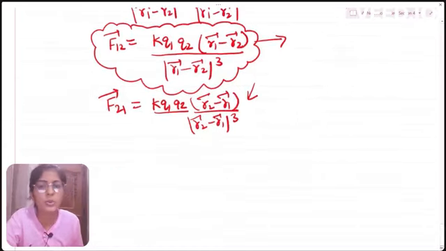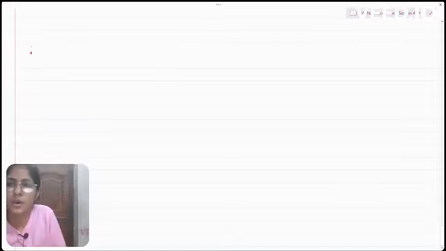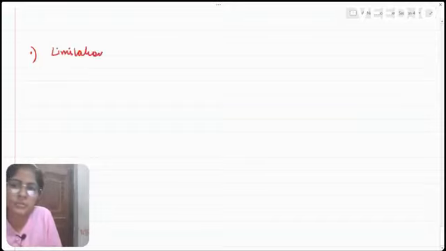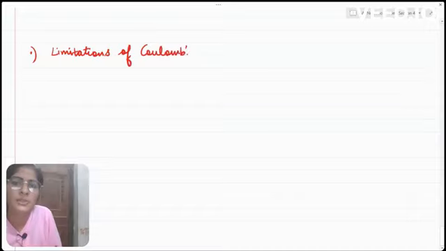Now let us move towards the next topic. The next topic which we have is limitations of Coulomb's law.